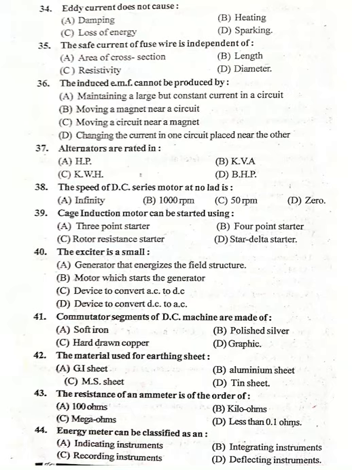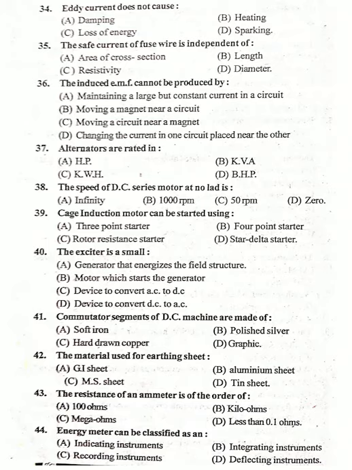The resistance of an ammeter is of the order of option D, 43 option D, less than 0.1 ohms. Okay.